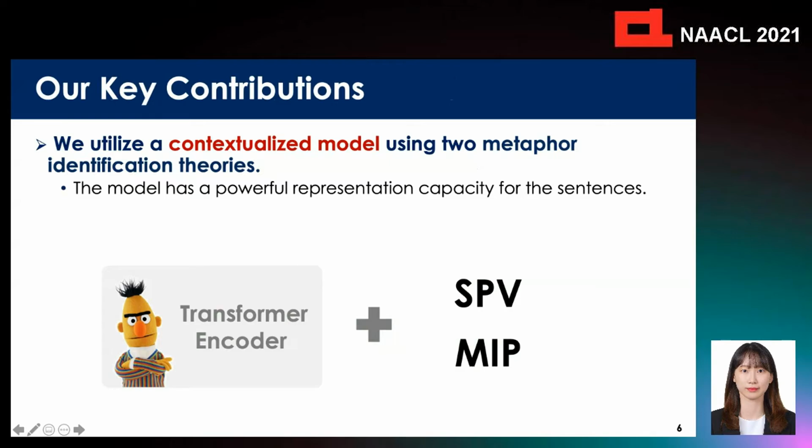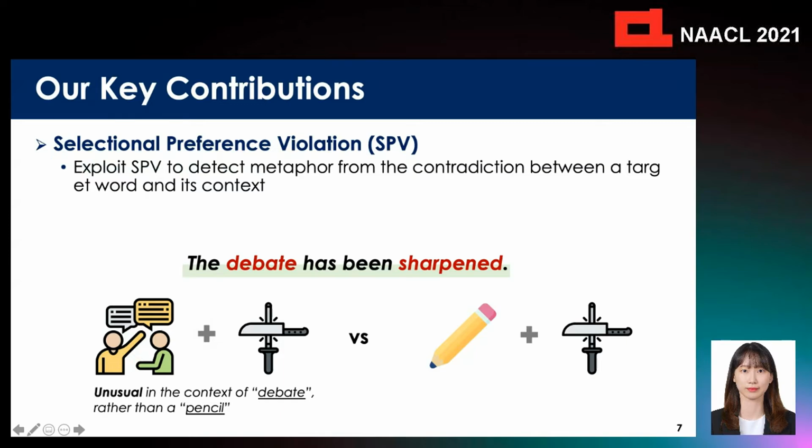For our work, we utilize a pre-trained contextualized model using two metaphor identification linguistic theories, allowing the model to have a rich and powerful representation capacity. Also, we effectively utilize two metaphor identification theories based on the powerful representation of the pre-trained contextualized model.